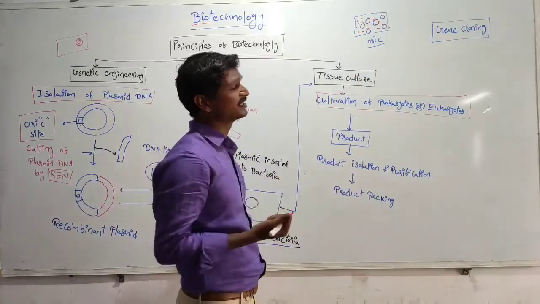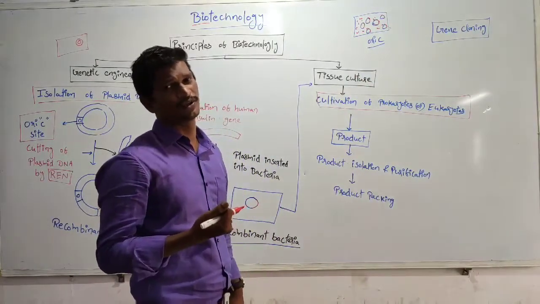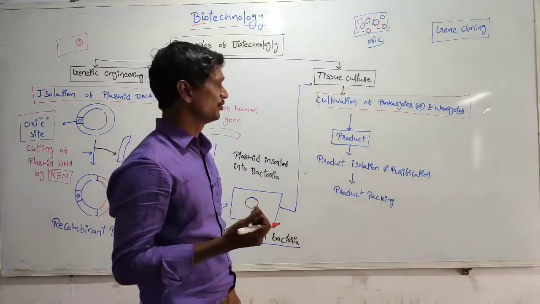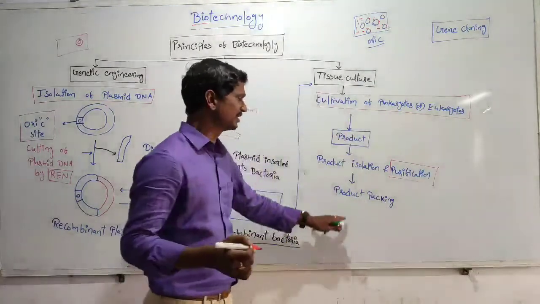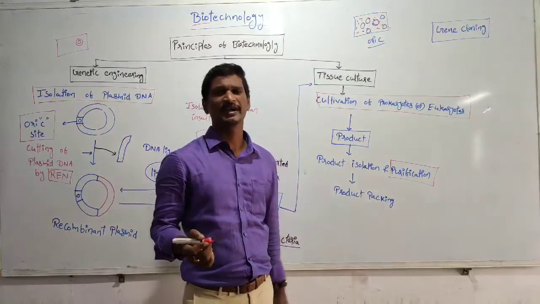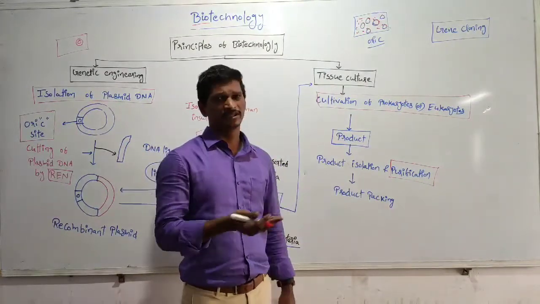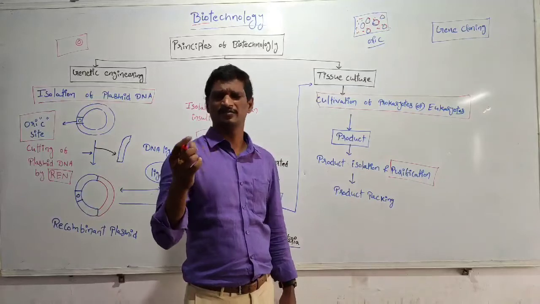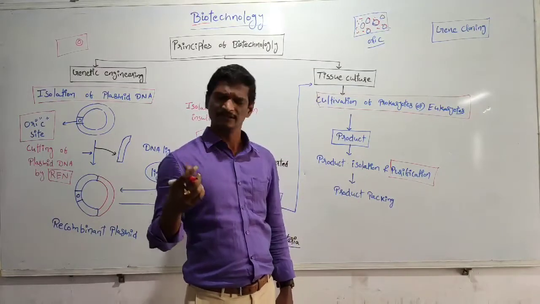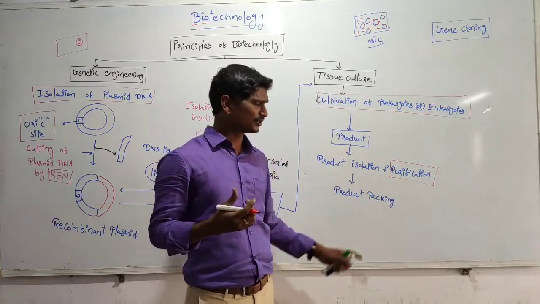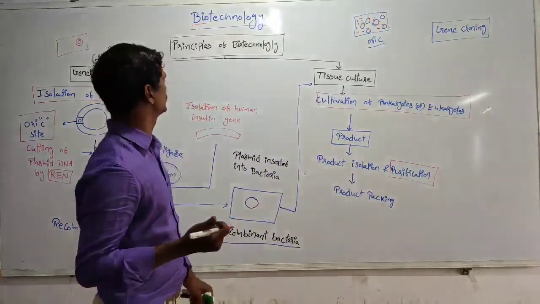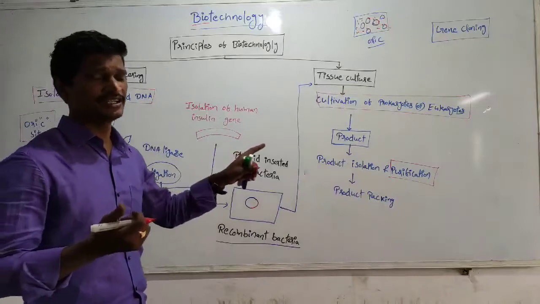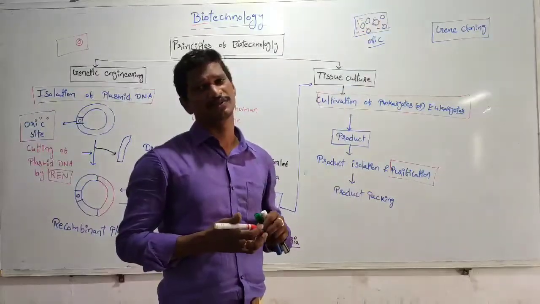Then we are isolating the insulin hormone and we are purifying it. Finally, packing. These packets mean different vials or different kinds of packages. So these are available in the market. Right? That is about genetic engineering and tissue culture.